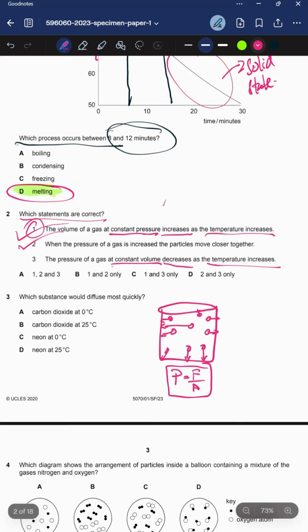So temperature and pressure are directly proportional whenever the volume is constant. So this is actually wrong, because the pressure should also go up with the temperature. So the correct option is only statements 1 and 2.